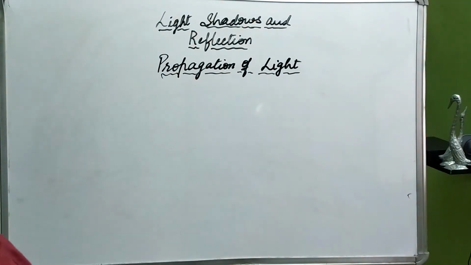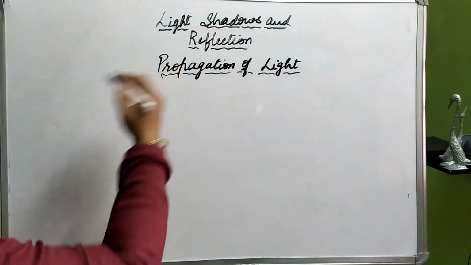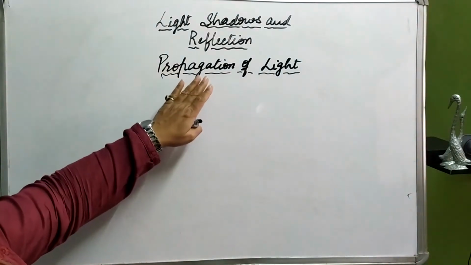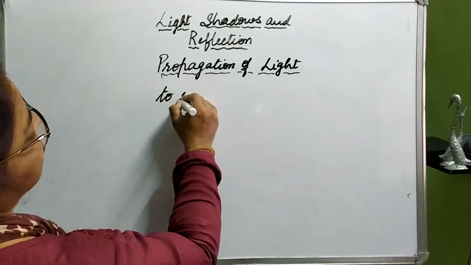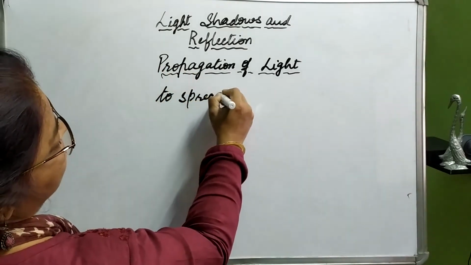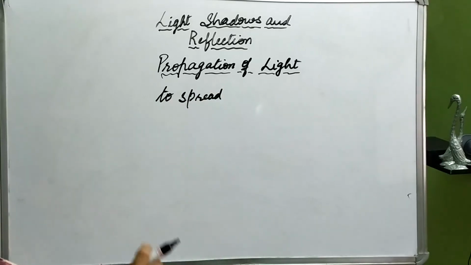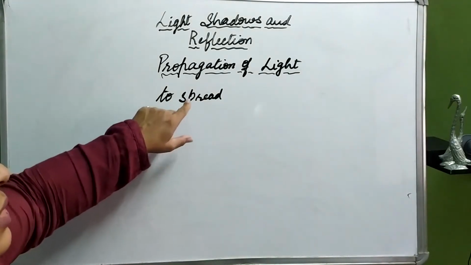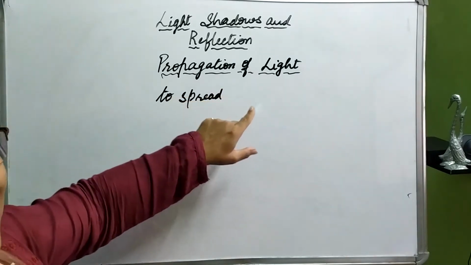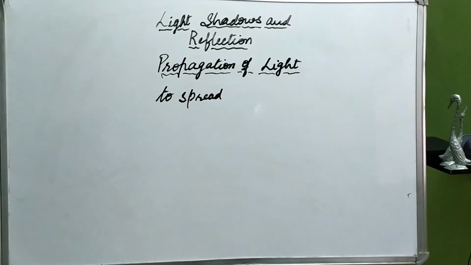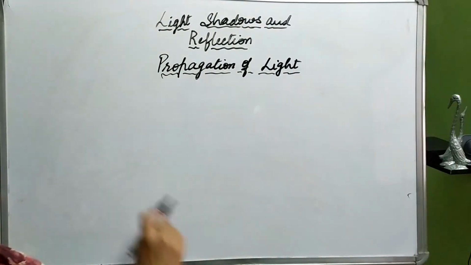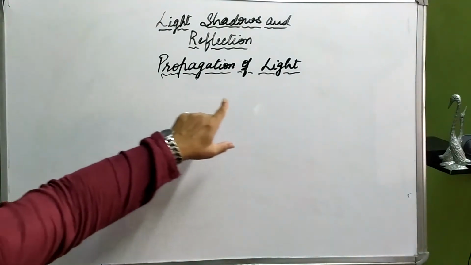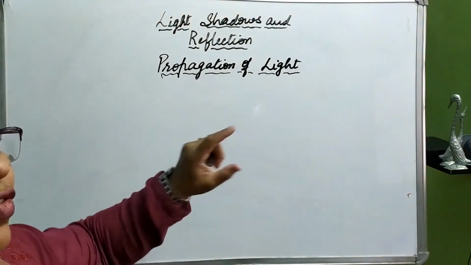What do you mean by propagation? The word is propagation. Propagation means to spread. Or we can say how light travels. What is the path that light takes for traveling? So we are going to study how light travels when it is in air or in vacuum.